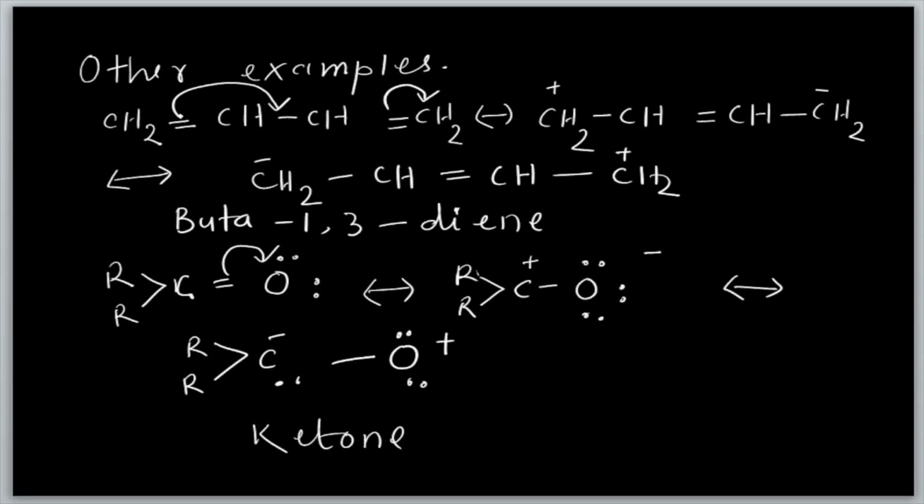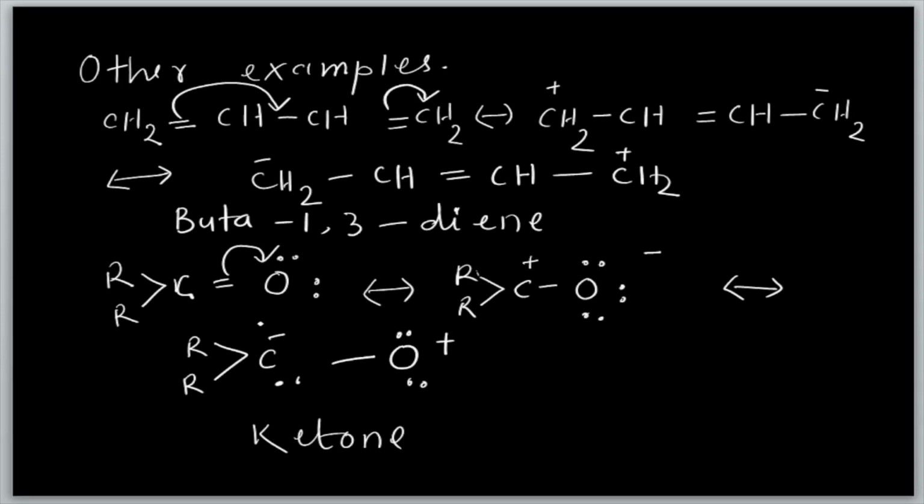Say the electron from this pi bond localizes to here and occupies positive charge, and from here the double bond changes to single bond, with negative charge. Similarly you can exchange the charge. Suppose from this side the transfer of electron changes, automatically this part occupies positive charge and this part occupies negative charge, and here it is a double bond. This is the resonance structure of 1,3-diene, or you can say 1,3-butadiene.